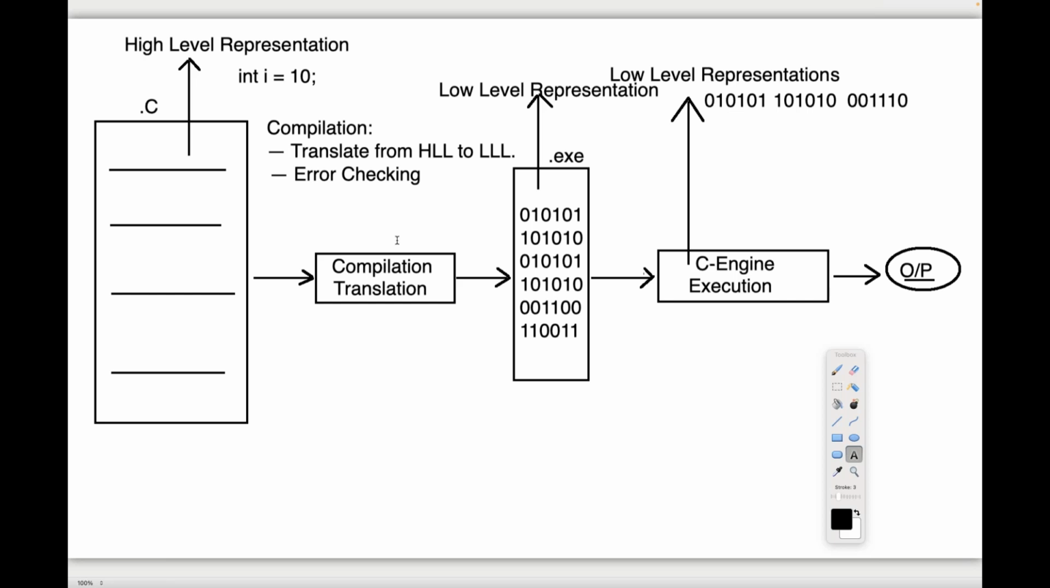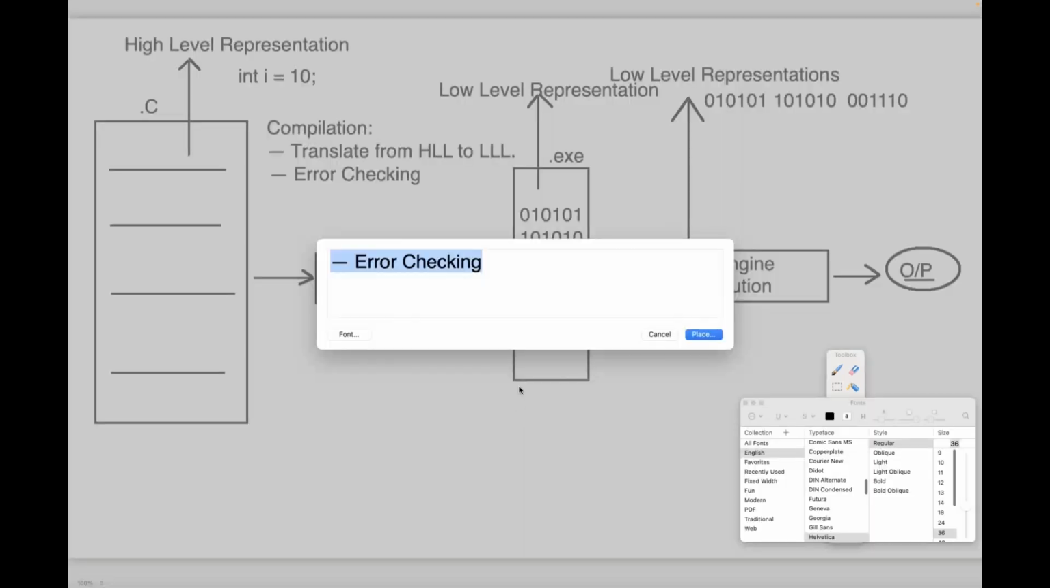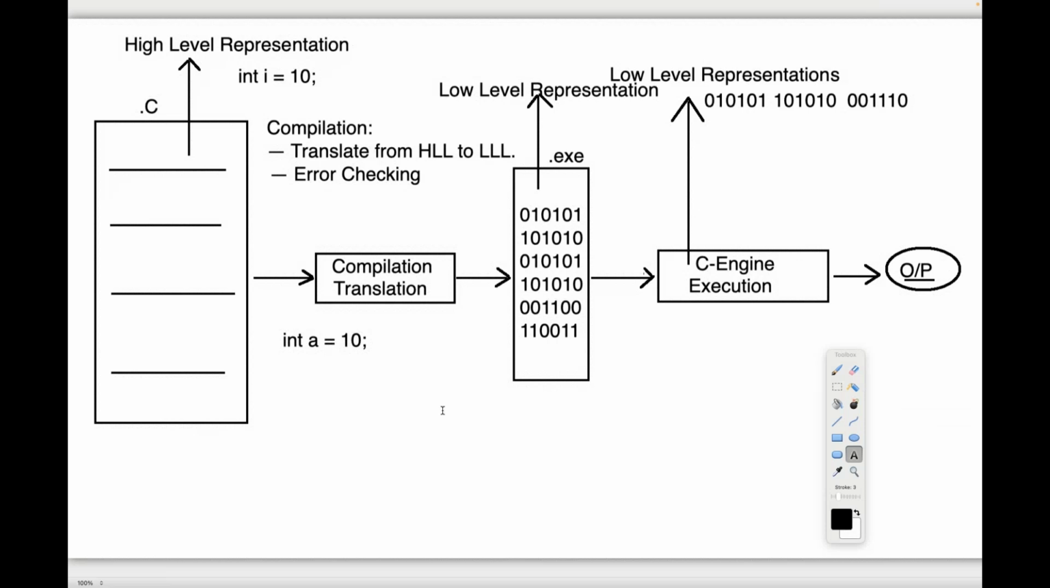Right, sir. Now let's move on to the next point here. Observe carefully. One more point here I'm telling to you, understand it. For example, if I provide a variable int a = 10; semicolon, for example, int a = 10, here if I provide this, what is going to happen actually?